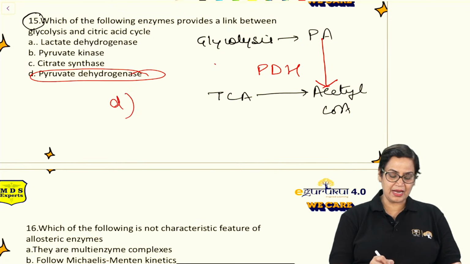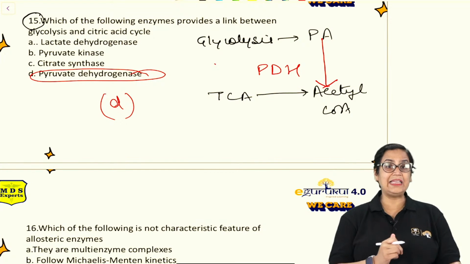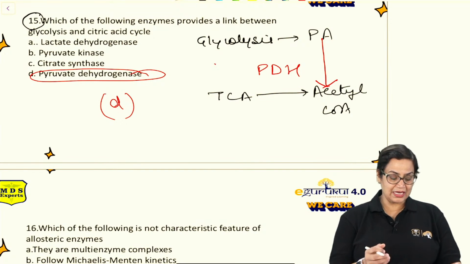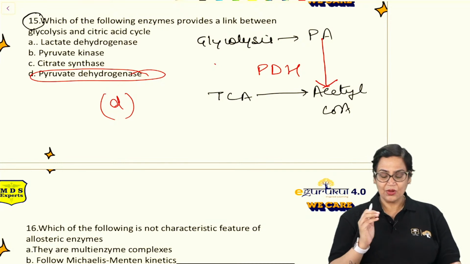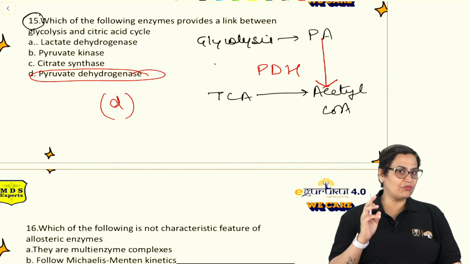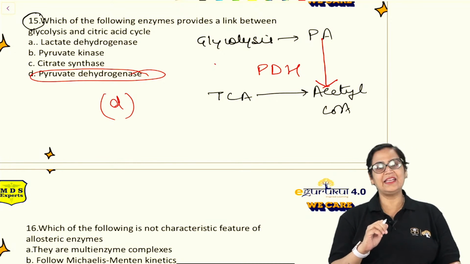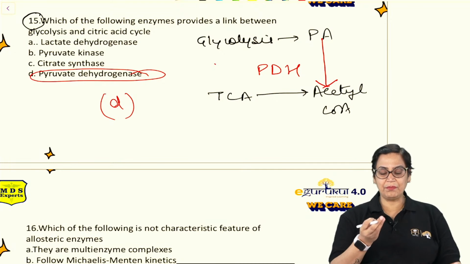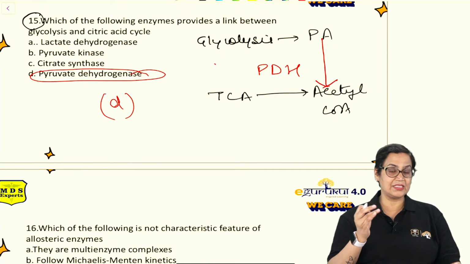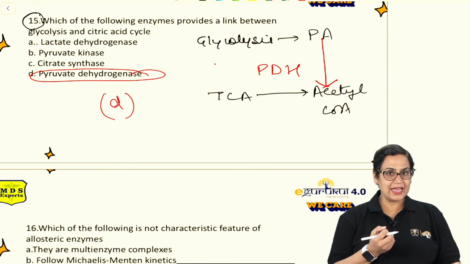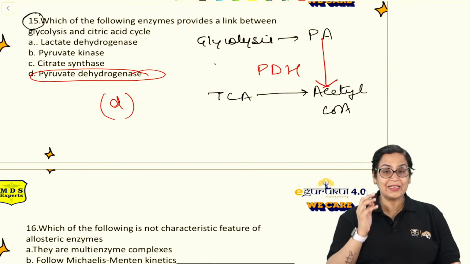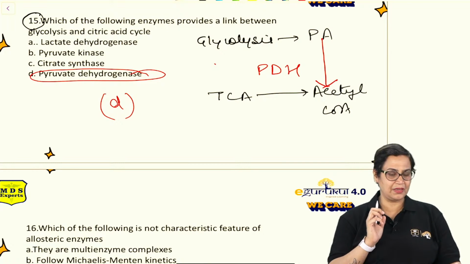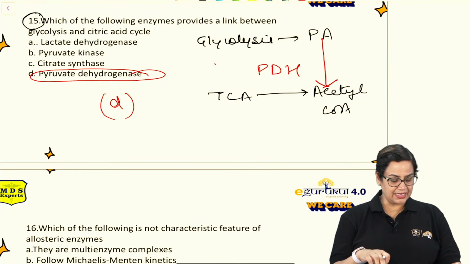And always remember, I am mentioning it again and again, this is a very, very important, high yield question in fact, because there are so many things which are actually focused on this PDH. One is, PDH is an example of a multi-enzyme complex. Second is, PDH consists of B1, B2, B3, B5 and lipoic acid, multivitamins for its reaction. And the most important one is TPP. And it has to be strictly irreversible. So the answer is simple, PDH. Yes, correct.